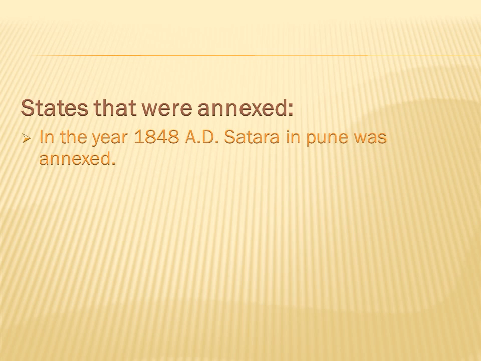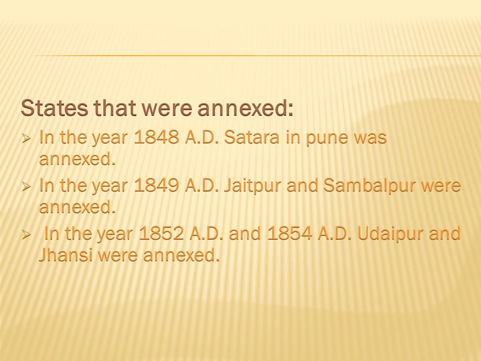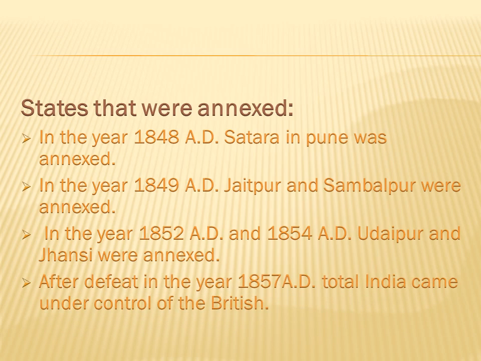In the year 1848, Satara in Pune was annexed. In 1849, Jaipur and Sambalpur were annexed. In 1852 and 1854, Udaipur and Jhansi were annexed into the British territories. After the defeat in 1857, all of India came under the control of the British. The governor generals ruling after the revolt of 1857 were removed, and viceroys took charge of the Indian kingdoms.